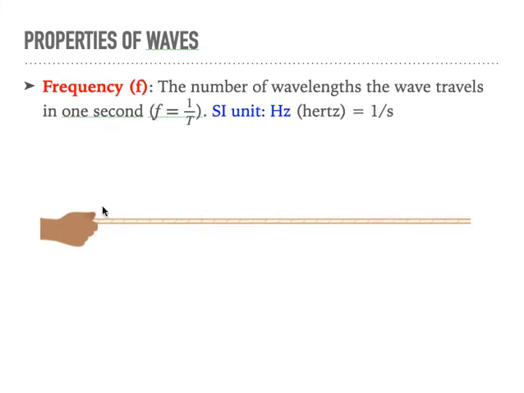Then we have the frequency, that is the number of wavelengths that the wave travels in 1 second. This is a bit difficult to understand, but you will see it in third of ISO, in fourth of ISO, and so on. But it's the opposite of the period. So it's not how many seconds it takes a wave to travel, but how many waves in 1 second. And the unit is hertz. That is the same as 1 over second.